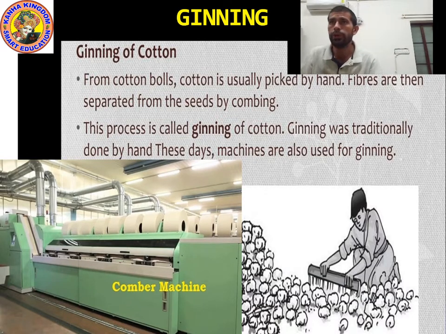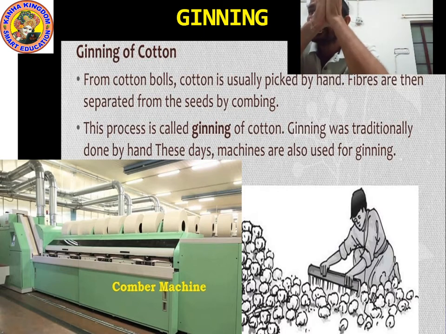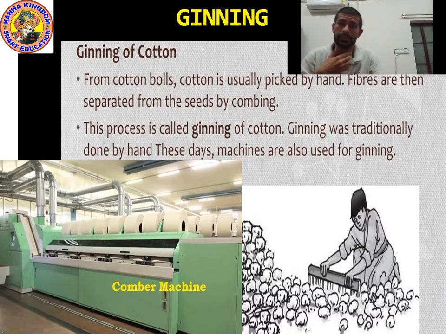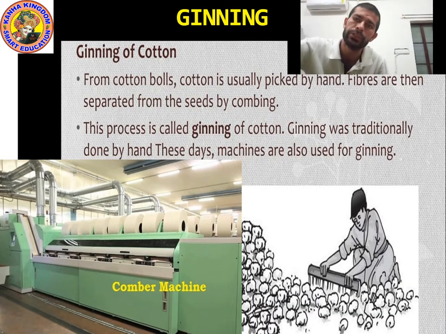Okay kids, so from the cotton ball, cotton is usually picked by hand. Fibers are then separated from the seeds by combing. This process is called ginning of cotton. Ginning was traditionally done by hand. These days machines are used for ginning. I hope you understood. Now let's move on to the next point.